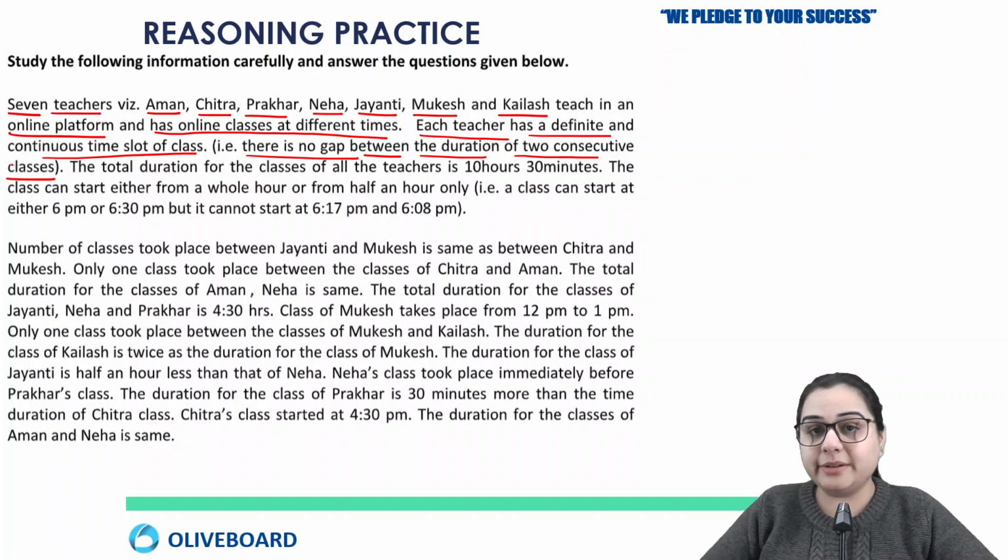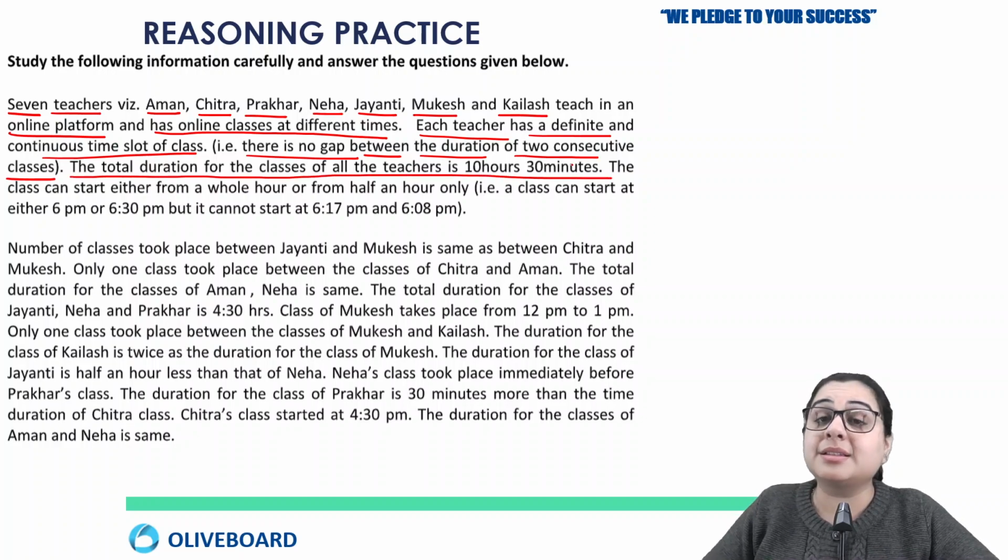Okay, so in this question you first need to understand what they are giving. The main confusion is that you don't understand what the demand of the question actually is. So till now we have understood that there are 7 teachers. We have to schedule their sessions. All the sessions are consecutive, meaning there is no gap between 2 sessions. Next, the total duration for the classes of all the teachers is 10 hours 30 minutes.